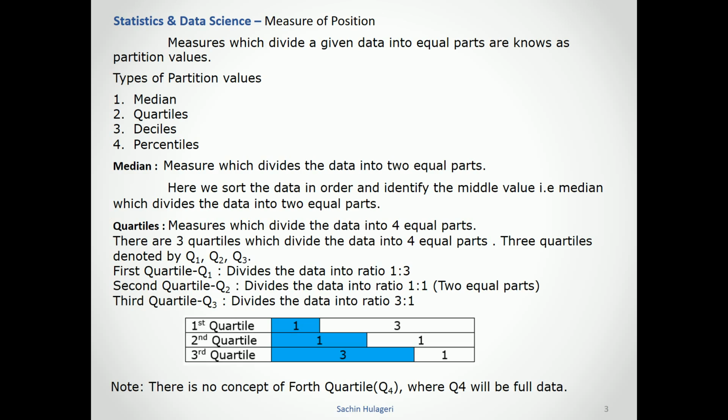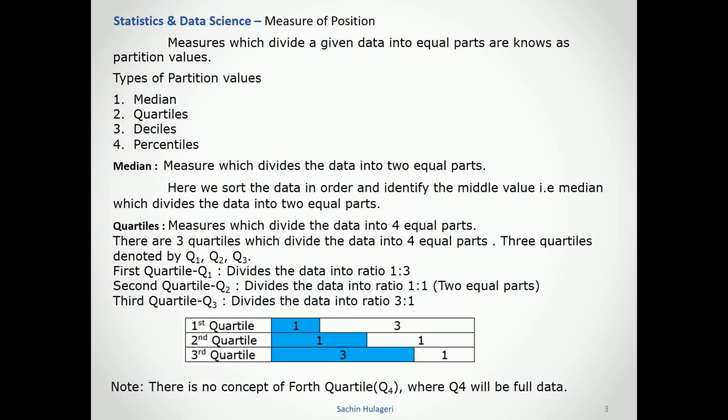The next one is quartiles. Quartiles are measures which divide the data into 4 equal parts, and there are 3 quartiles, denoted by Q1, Q2, Q3. The first quartile, Q1, divides the data into the ratio 1:3, meaning the first quartile covers 25% of the data.